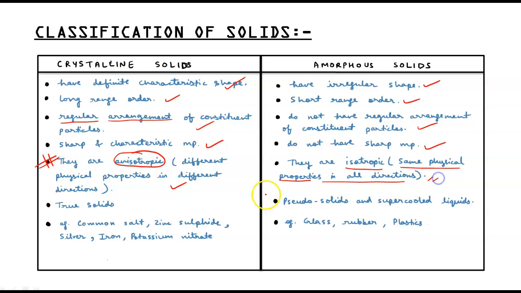They show isotropy. Next, we can say crystalline solids have all the important characteristics of solids, so they are true solids, while amorphous solids are pseudo solids. Pseudo, we can say false solids, and supercooled liquids, for example glass. Here we have examples: common salt, zinc sulfide, silver, iron, potassium nitrate. Amorphous solids: glass, rubber and plastic. They are amorphous solids.